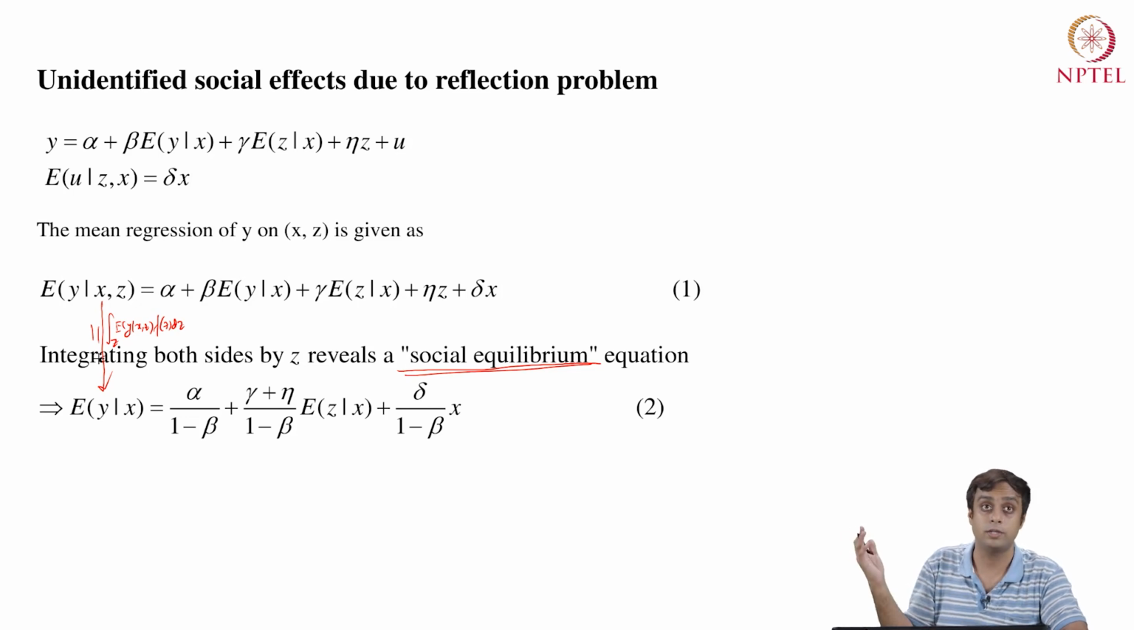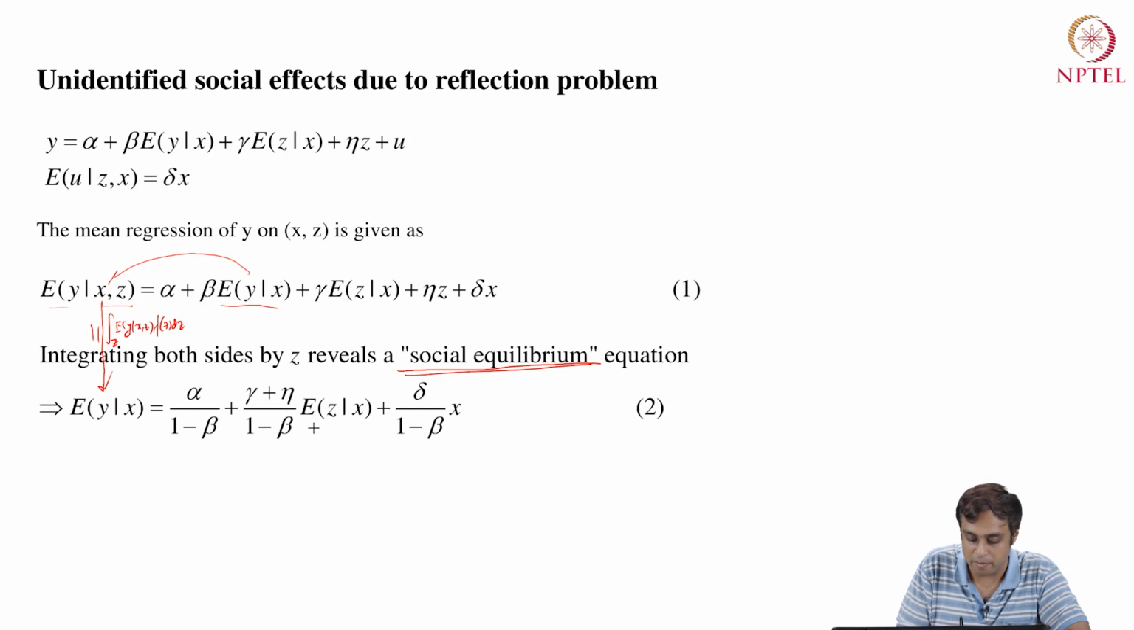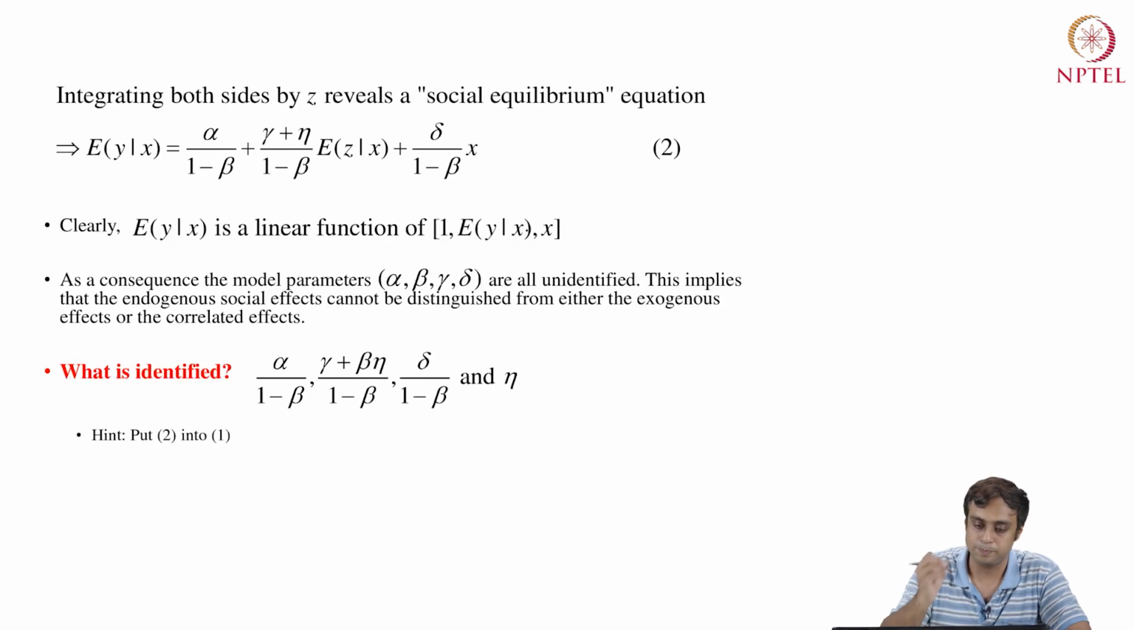I've integrated z out of this, and I'm going to have alpha over 1 minus beta. How did that happen? Because when I've integrated this out, I have expectation y given x here and expectation y given x here. I bring it here. I get 1 minus beta on the left hand side and I divide the whole thing by 1 minus beta. So alpha over 1 minus beta plus gamma plus eta over 1 minus beta expectation z given x plus delta over 1 minus beta x. So you can write 1 and 2. I'm sure that you will be able to figure it out.